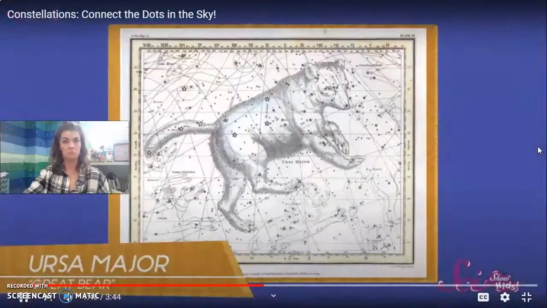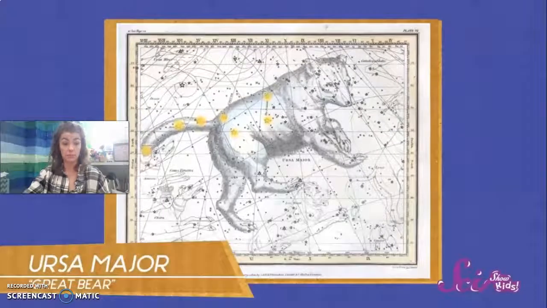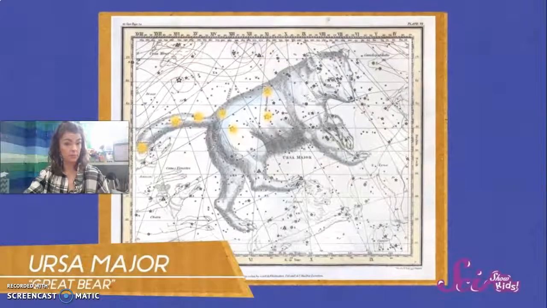And those same stars also reminded lots of ancient people of a giant bear. Scientists today consider the Big Dipper to be part of a bigger constellation that they call Ursa Major, for Great Bear.